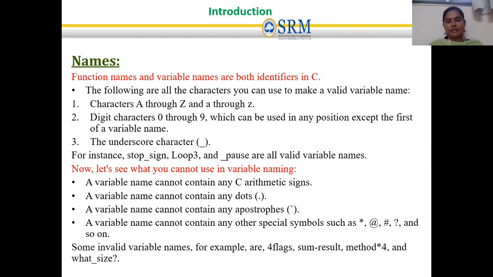Now some invalid variable names. For example, 4flags, because the variable name should not start with a digit. Then something with a hyphen, like hyphen result. Hyphen also comes under special symbols, so we cannot mention a variable name like that. Method asterisk 4: asterisk is a special symbol and also an arithmetic sign, so the variable name cannot be like that. Underscore size is valid up to that point, but if a question mark and dot are in the variable name, they are special symbols, so that is an invalid variable name.